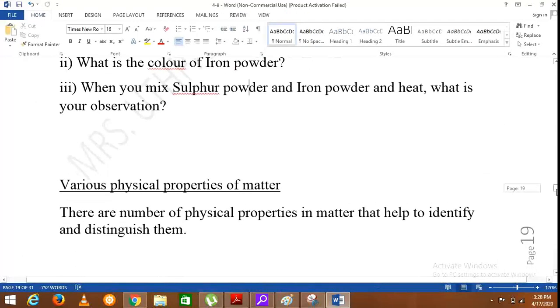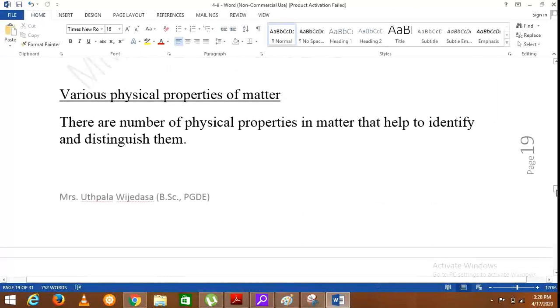Then we'll move on to the next part. Various physical properties of matter. So far, you have learned about different physical properties. Now we are going to summarize those physical properties of matter. There are a number of physical properties in matter that help to identify and distinguish them. So the physical properties are the properties which are visible or which we can experience externally.